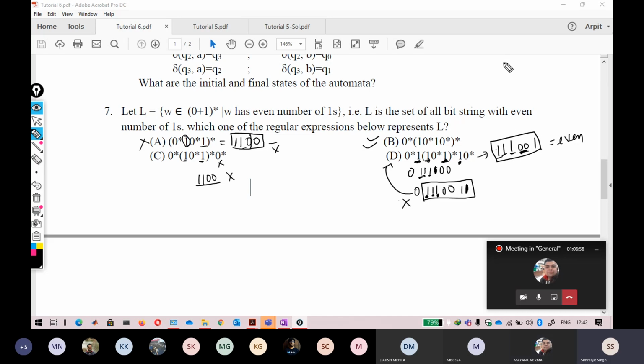Yes sir. Okay sir, in option B, 1 1 0 0 will also not be generated? In option B, 1 1 0 0, let me see. 1 you can get from here, 1 you can get from here, but 0 0 you can get from here easily. This is 0 star, you can get 2 zeros from this one. Give any other string. Okay sir.